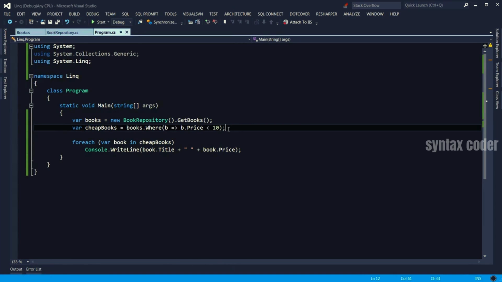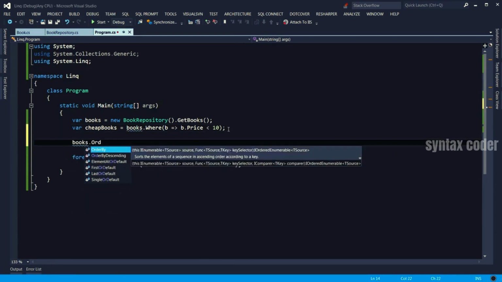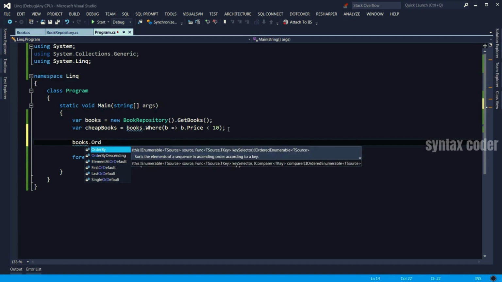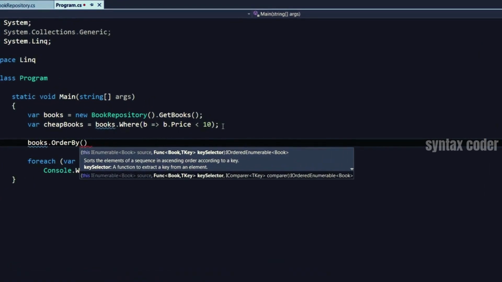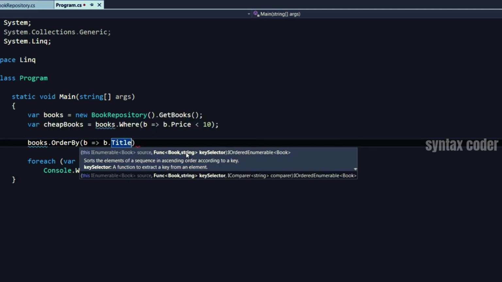Now let me show you another method here. LINQ also has a method called OrderBy, and OrderByDescending, and this is used for sorting collections. This method gets an argument of type Func of Book and TKey, which is generic. So again, this is a delegate that takes a book, and then here we need to specify the property of the book on which we would like to sort the collection. So I can write a lambda expression here saying b.Title. Let's sort them by title.